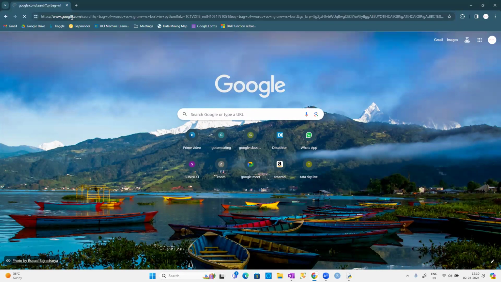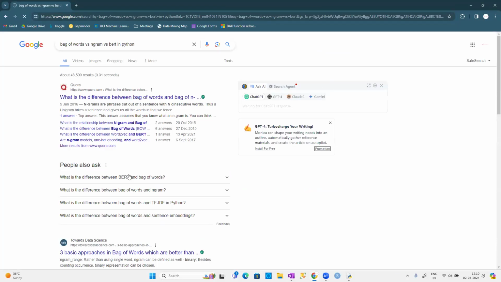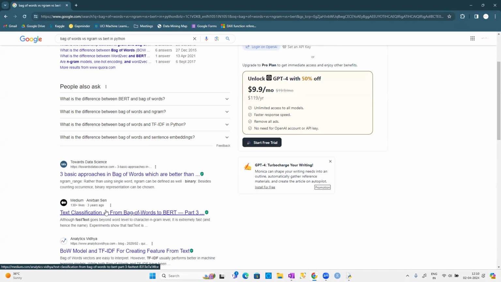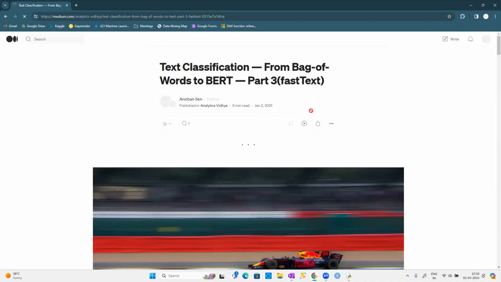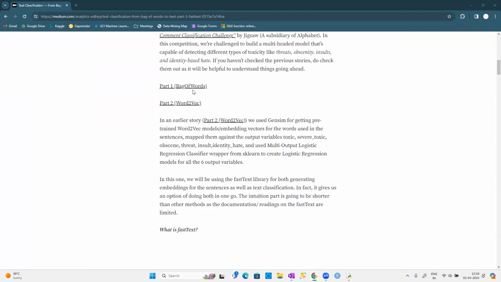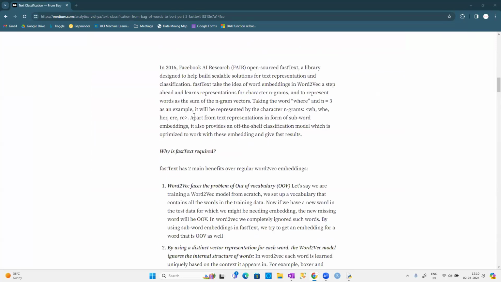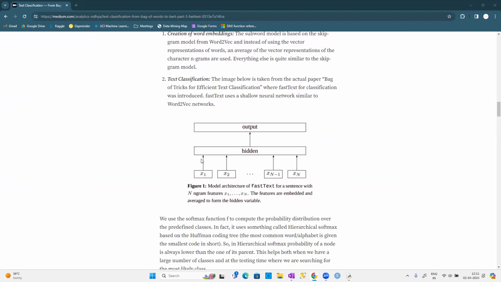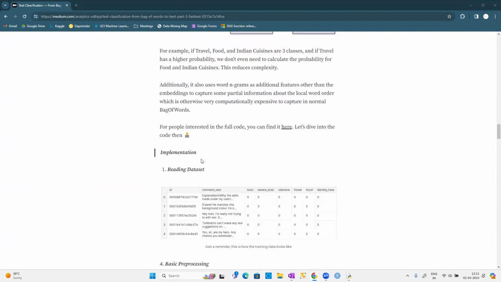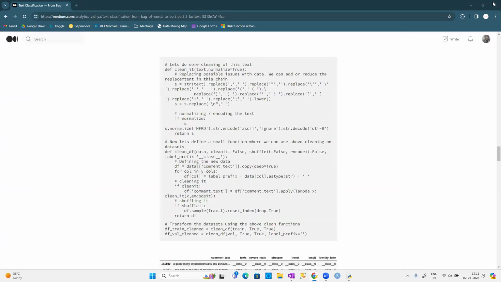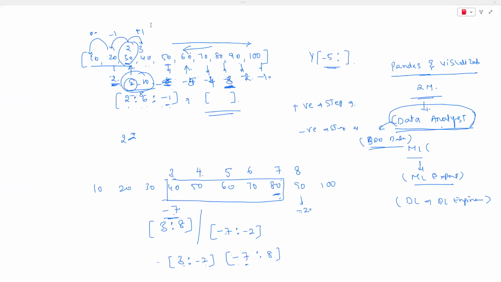So the trend has changed. You can see there are 3 basic approaches in bag of words, and we now have BERT models, which are better than that. From bag of words to BERT models, these are methodologies only, not technologies. First is bag of words, then we got word2vec. These are techniques developed by various experts across the world. That is the reason we have to keep on upgrading ourselves. Fine. Right. Anybody else, guys?